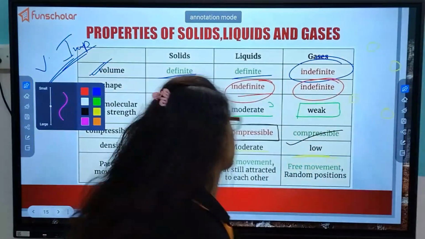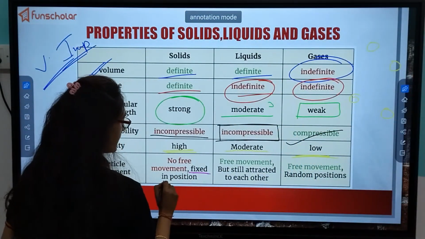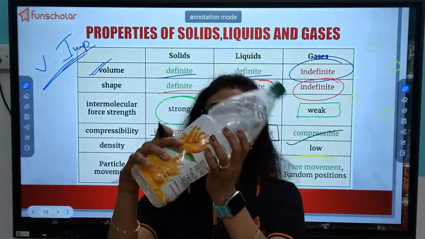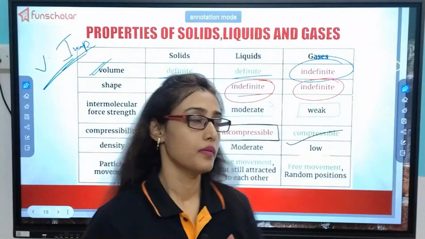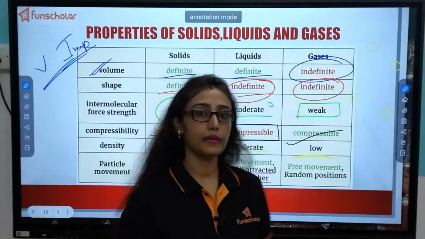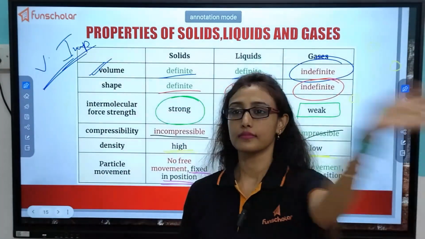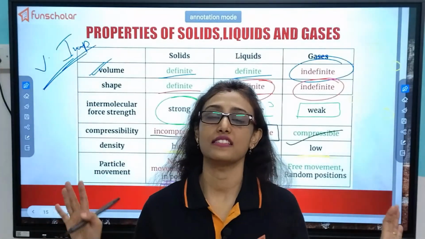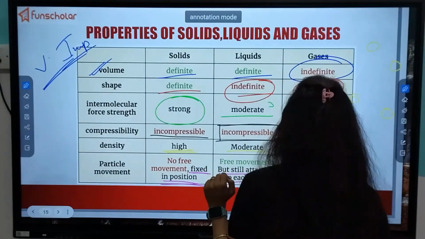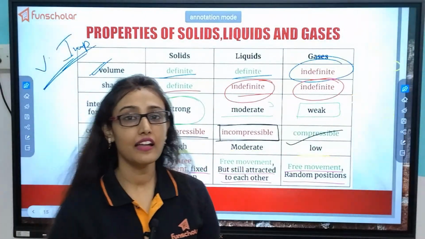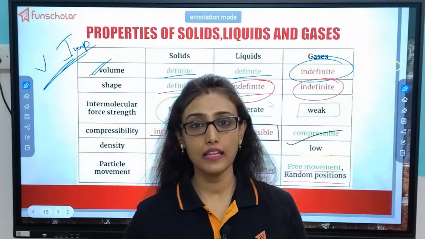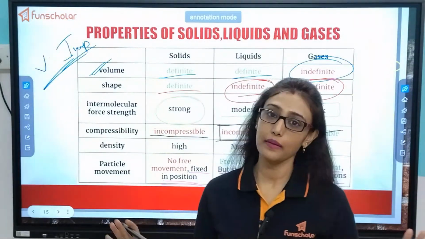Now, particle movement. Can you see and tell me if the particles of a solid move? They do not move. So they are fixed in position. Okay. What about the liquid? Do they move? Yes, they do move. But still, they are attracted to one another. And what about the gas? Do they move? Yes, they can move freely throughout any position, any direction. They are free spirits. They can go anywhere, take any place, occupy any empty space.